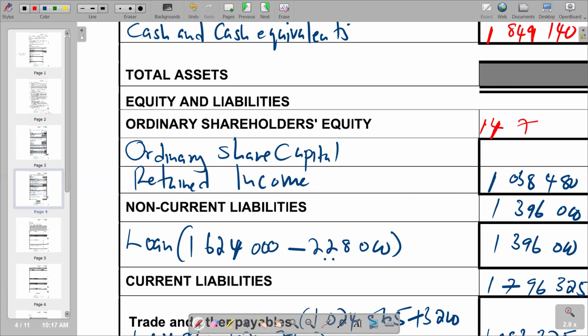14,780,000. So with that, you can now find your ordinary share capital by saying 14,780,000 minus 1,038,480. And then you see that the figure that you're supposed to get there will be 13,741,520.